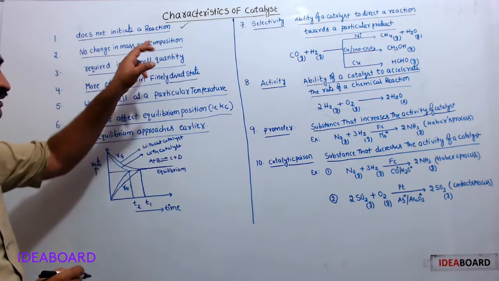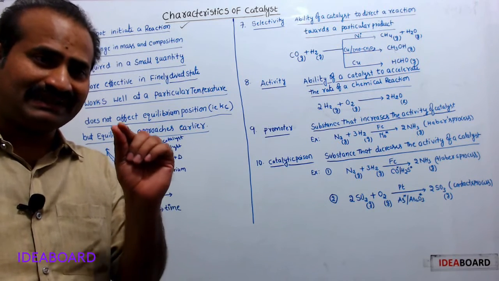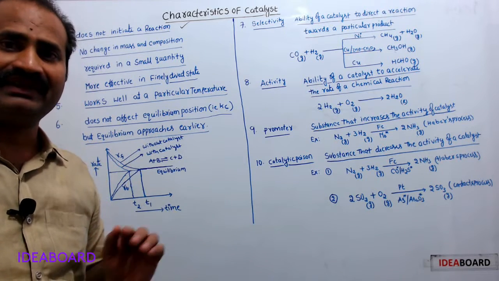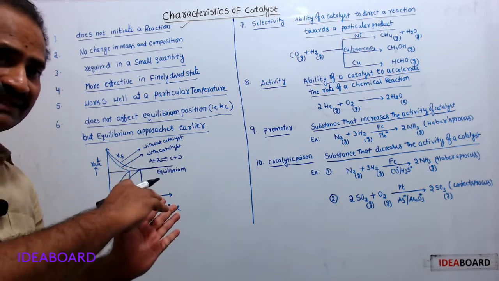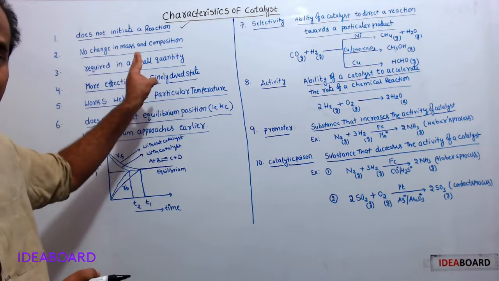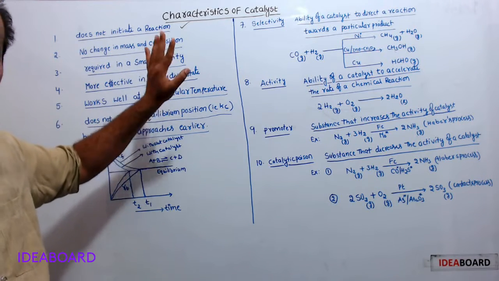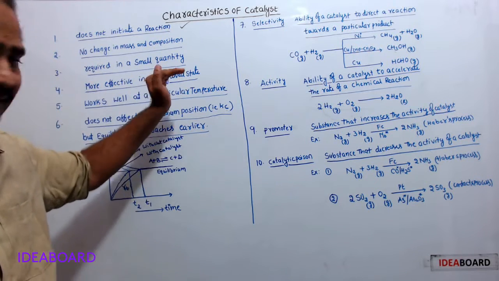no change in mass and composition. We know catalyst is not consumed during the course of a reaction. Therefore, the mass of catalyst before the reaction and after the reaction is the same. Therefore, there is no change in the mass of catalyst. Similarly, its chemical composition also remains the same during the course of catalysis.